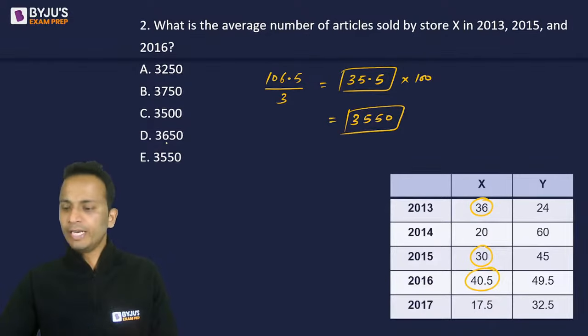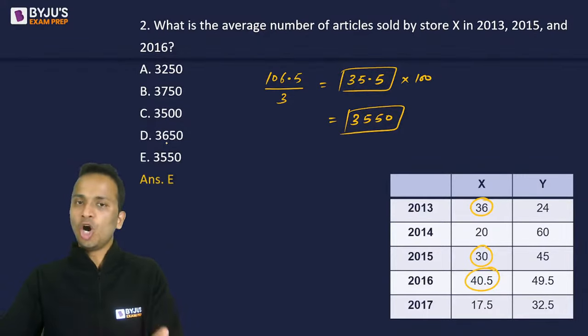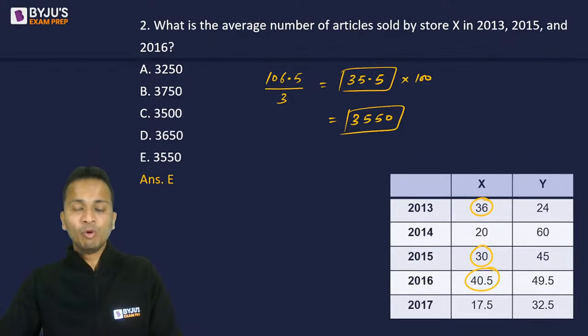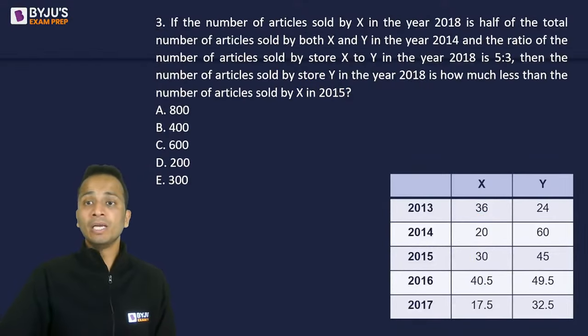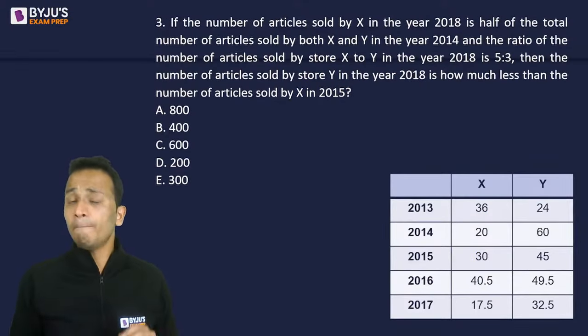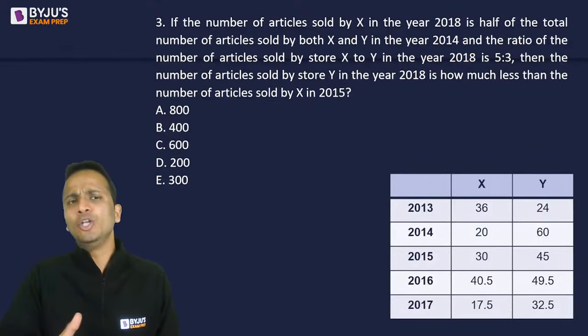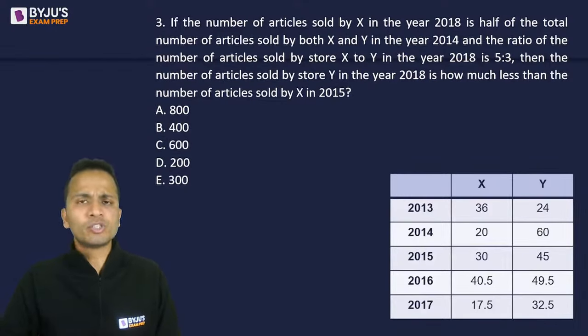Okay, all right. So the correct answer should be option E, which is correctly given by most of you. Nice. Quickly moving on to the next question, question number 3. Now, question number 3 is slightly lengthy, but it is actually very easy. The length of the question is more, but the level of difficulty is low. So again, I'm sure most of you will be able to do this one in 45 to 60 seconds.